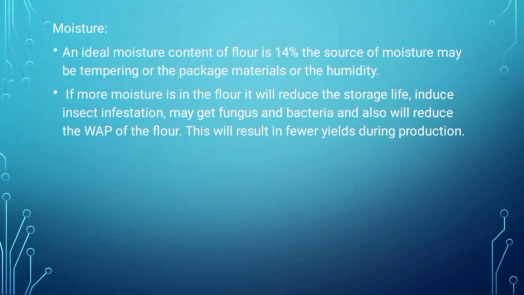If more moisture is in the flour, it will reduce the storage life, induce insect infestation, may get fungus and bacteria, and also will reduce the water absorption power of the flour. This will result in fewer yields during production.